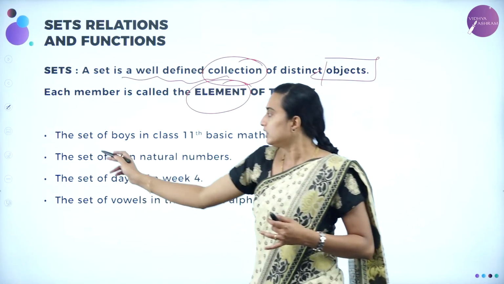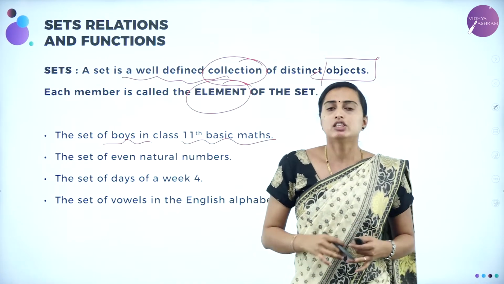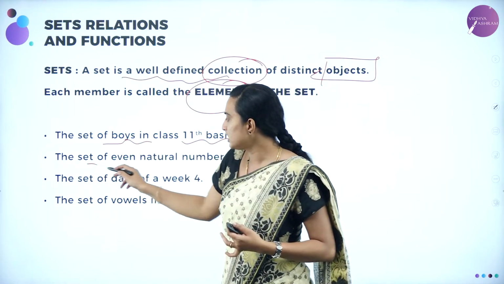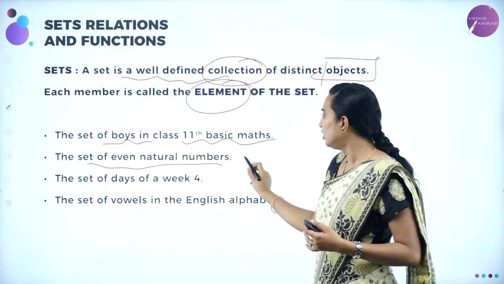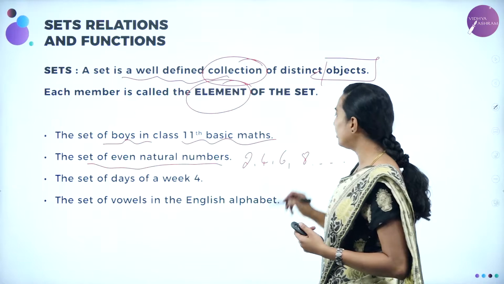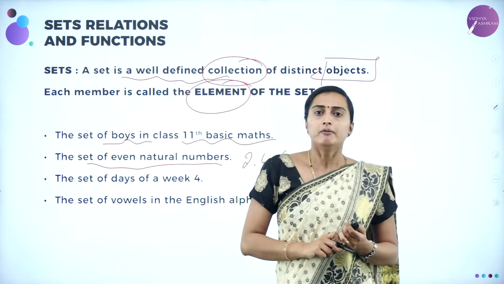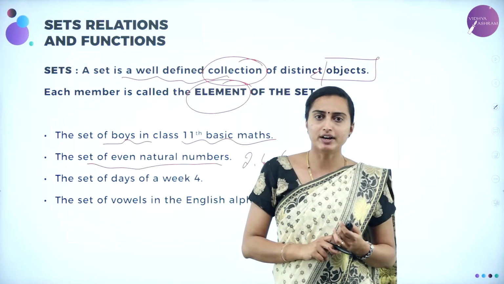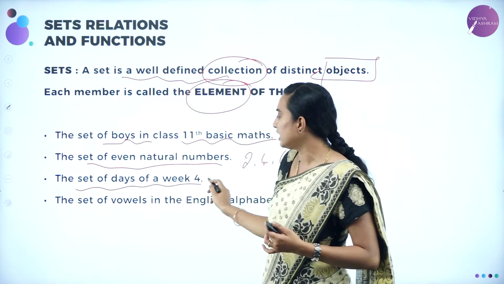How are we going to give an example of a set? For example, the set of boys in class 11th of basic mathematics, the set of girls in 11th of basic mathematics, and then the set of even natural numbers. What are the even natural numbers? 2, 4, 6, 8, etc. These are going to be known as even natural numbers. Even numbers means what? A number which is divisible by 2 is known as an even number, isn't it? Next, the example, the set of days in a week.